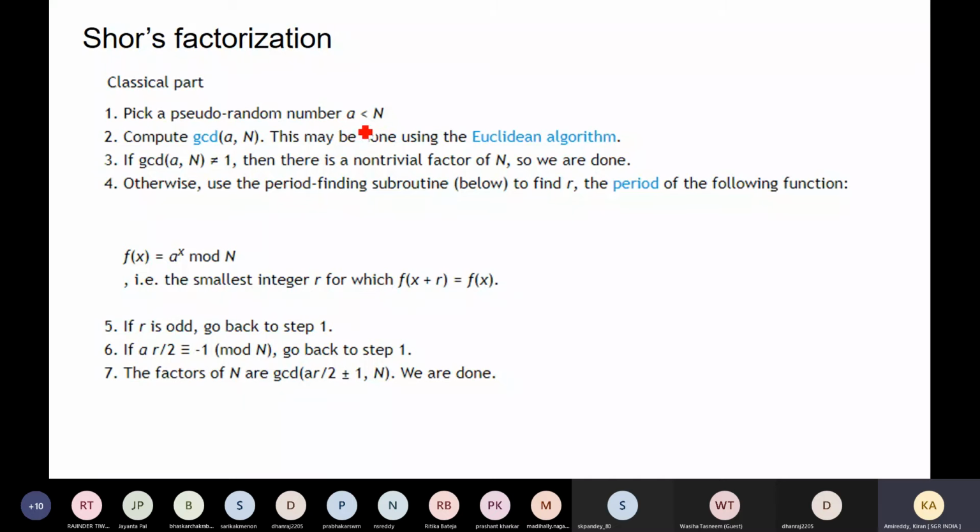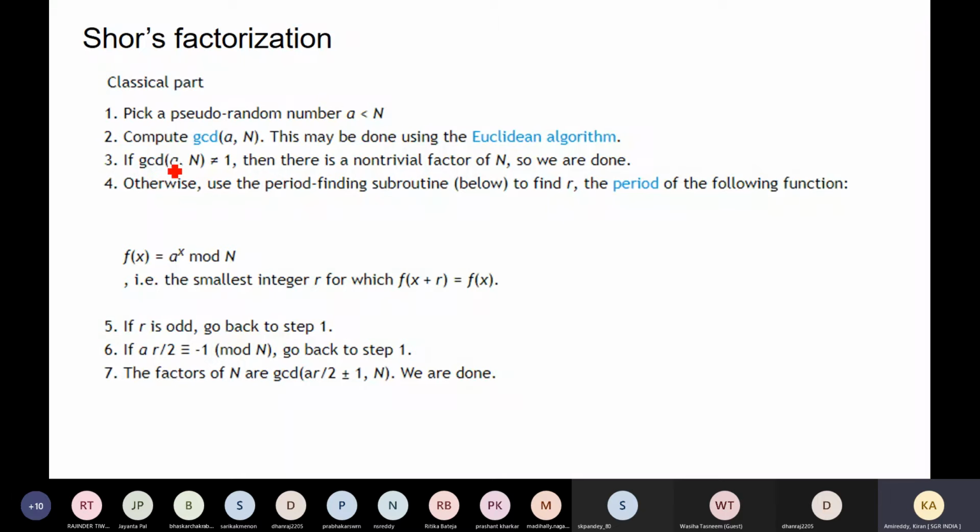For the first thing, a should be less than n. If it is the same number as the factor, then it will be equal. But for checking the prime factors, we can apply the GCD, the greatest common divisor. We can simply use the GCD formula of that number a and n, and compute that value.